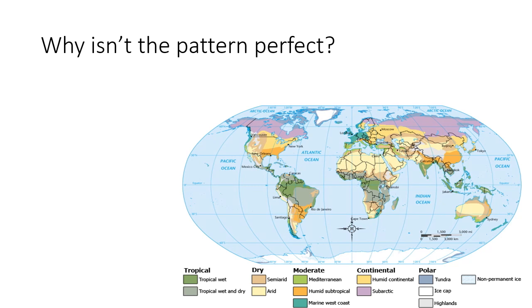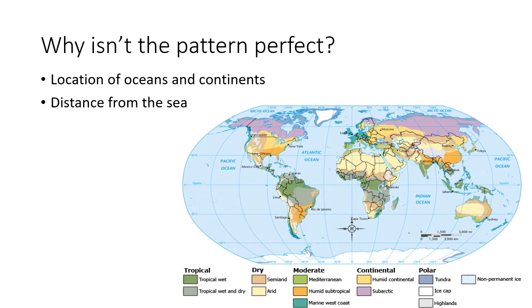The observant amongst you will have noticed that the pattern of climate and ecosystems doesn't form perfect bands around the Earth. There are breaks in those bands, or they wobble north and south. The question is, why? One answer is the location of the oceans and the continents. If the air is coming off an ocean, then it's going to bring plenty of moisture, and that will give a larger amount of rainfall. If it's coming off the continent, then the air will be drier, and there certainly won't be enough moisture for tropical rainforests to form, for example.